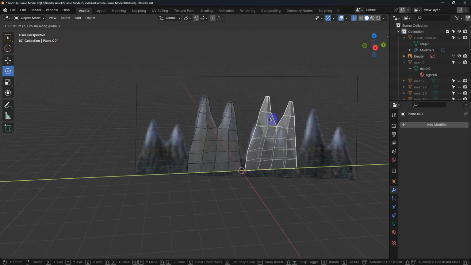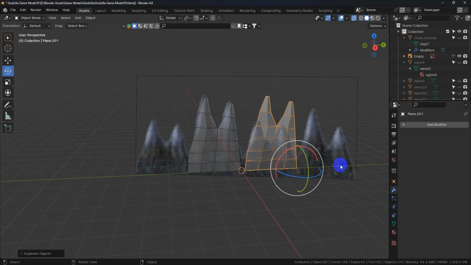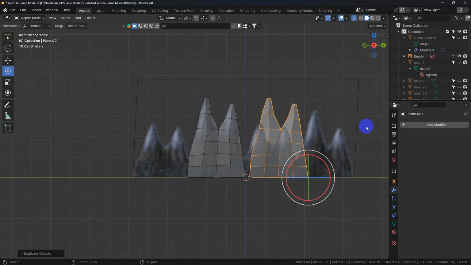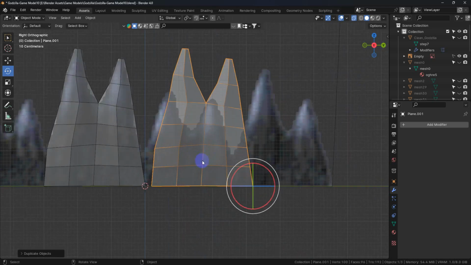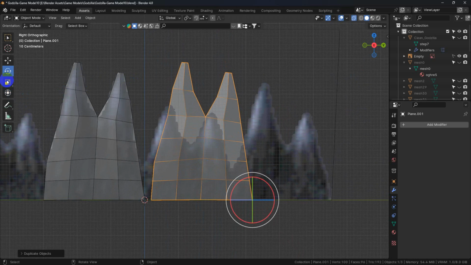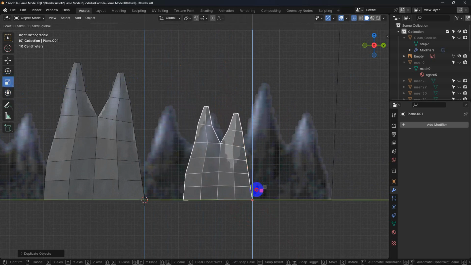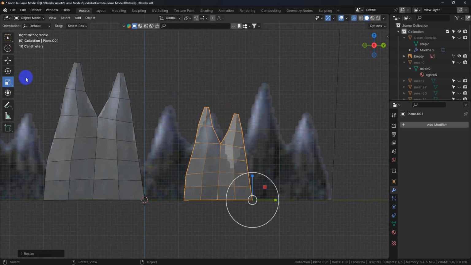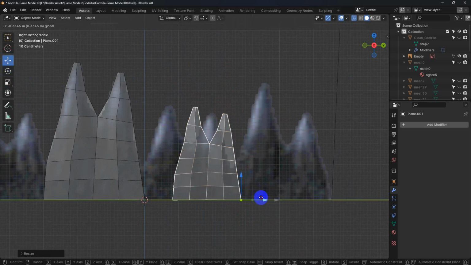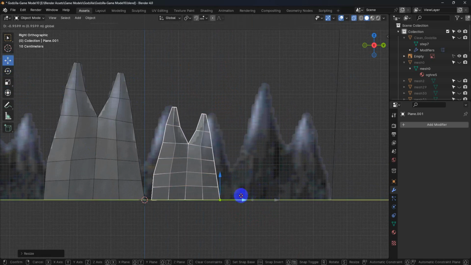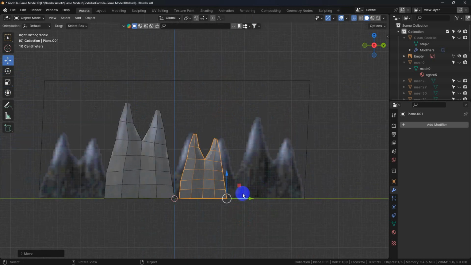We're going to pull that over a little bit and then left click. So now what we want to do is we want to scale this. We're going to move it down to about that, and then we want to move it over a little bit. So now essentially we have that one.